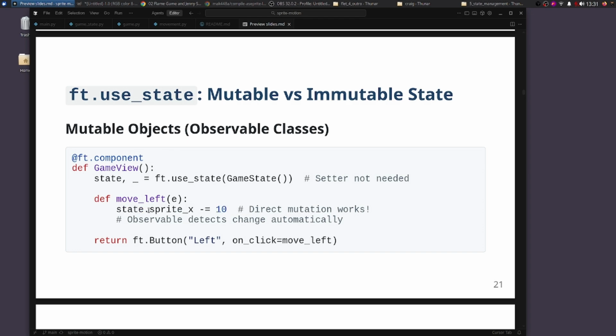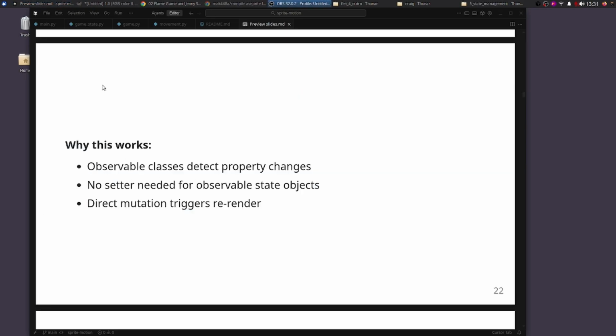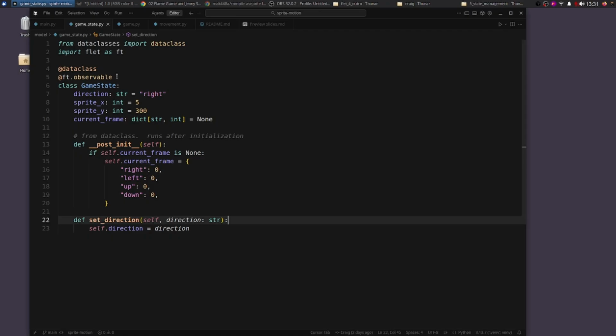So we can just simply change the location of the girl, Pepper, directly on the state. Again, we're using the observable class, and this is what makes it happen. We have the keyword ft.observable here. And so when we change something like the sprite y or the sprite x here, anything that's using it will re-render.